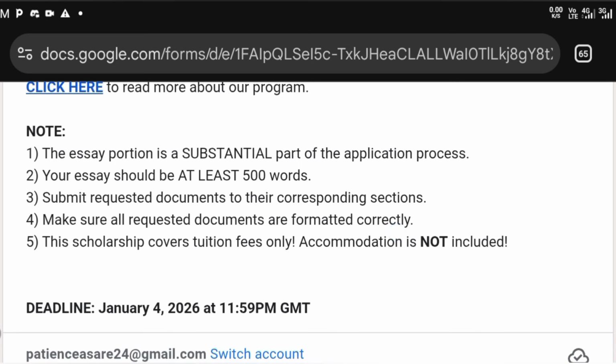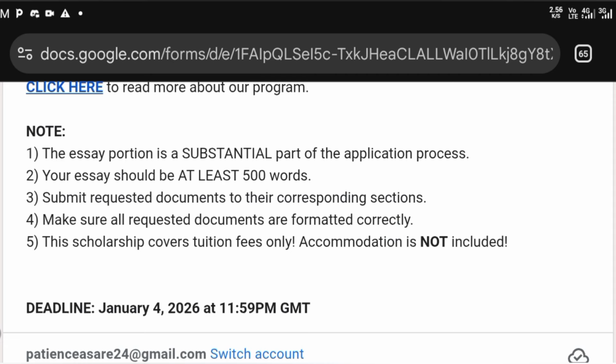Now you need to understand something. The essay portion is a very important part of the application process, and the minimum number of words you could actually put in an essay is 500 words. So you shouldn't write less than 500 words. Your essay should be at least 500 words.